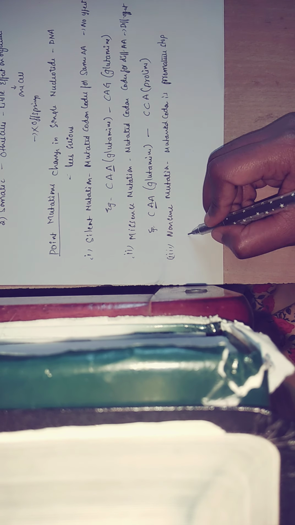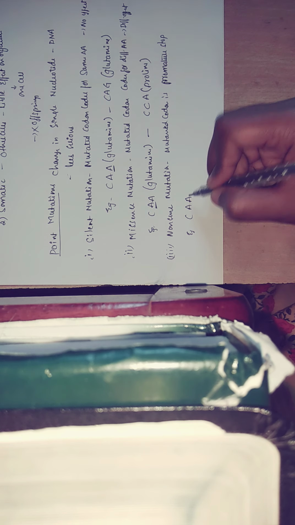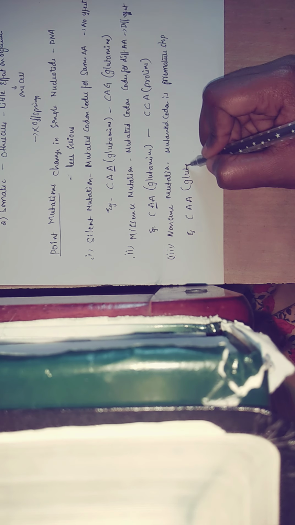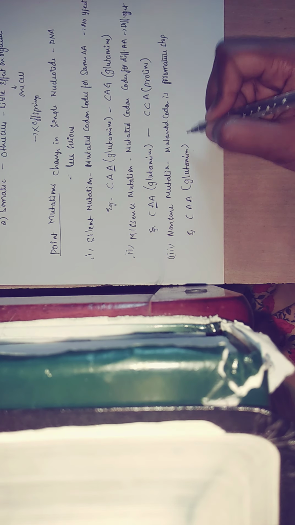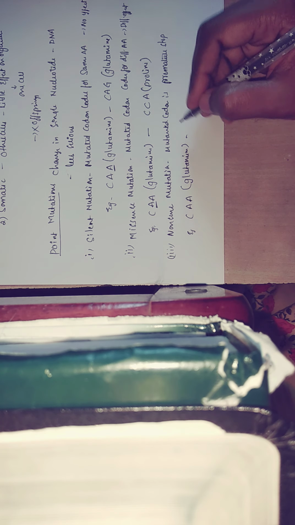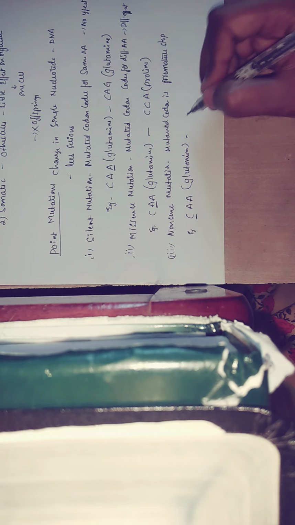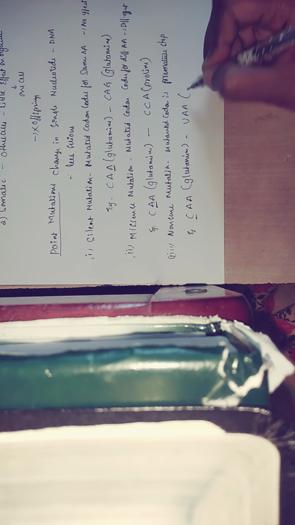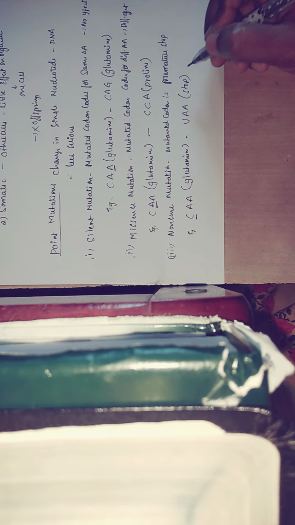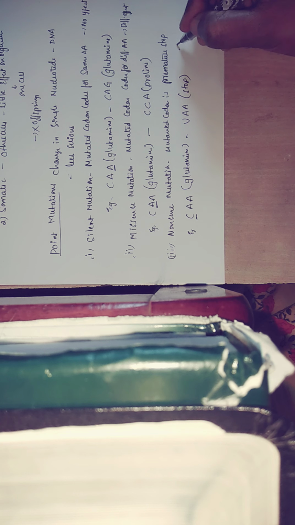If you see the example, CAA codes for glutamine, and the mutated codon will be UAA. You will call this a stop codon. Clear? This is very serious when compared to the other two types, silent as well as missense mutations. These are the three different types of point mutations.